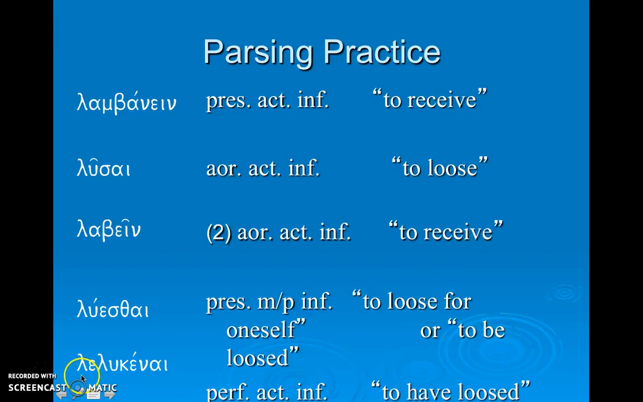And then we've got the perfect, which has a reduplication on the front in the infinitive, and most of the forms of perfect have this reduplication. Perfect active infinitive, to have loosed. So in the past, a completed action in the past. And in the perfect tense, we've seen that have or has often in our translations.